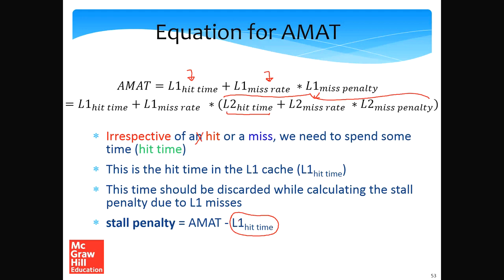So it should be ignored when we are computing the stall penalty. The stall penalty will essentially be the average memory access time minus the L1 hit time, which means that this quantity over here is the stall penalty. And this quantity can further be expanded as L1 miss rate times L2 hit time plus L2 miss rate times L2 miss penalty.